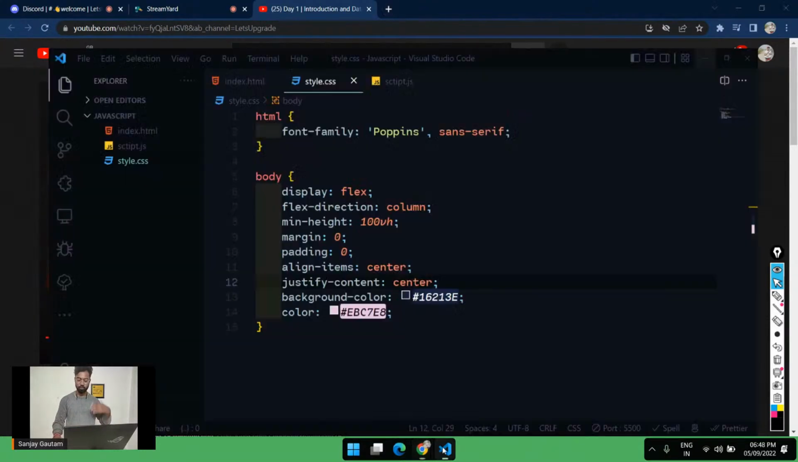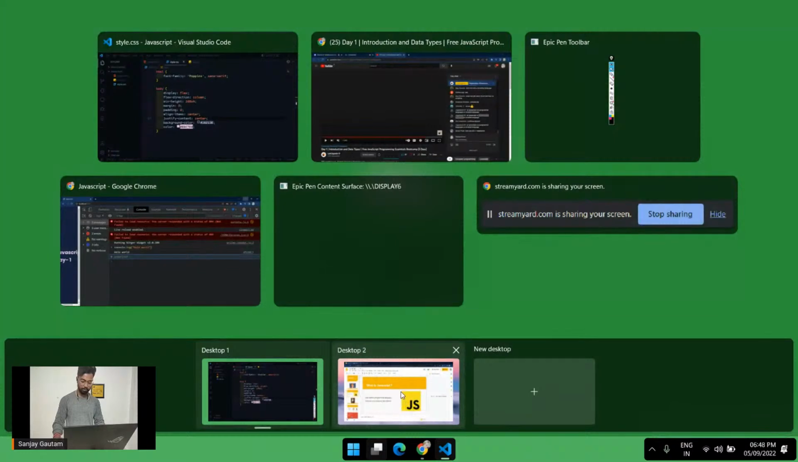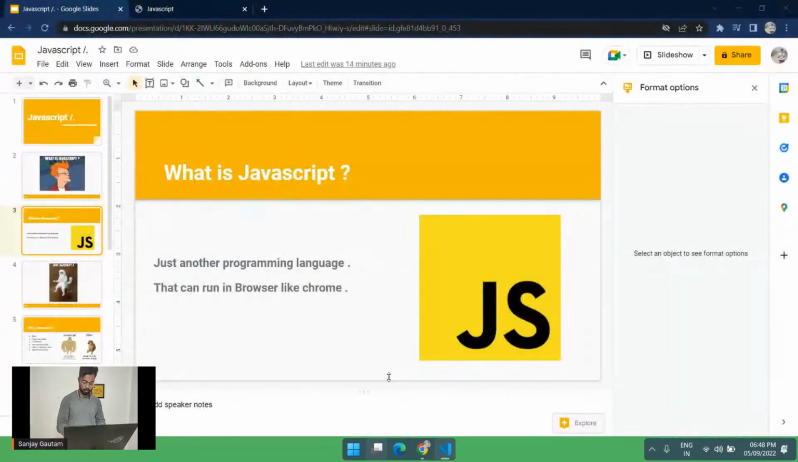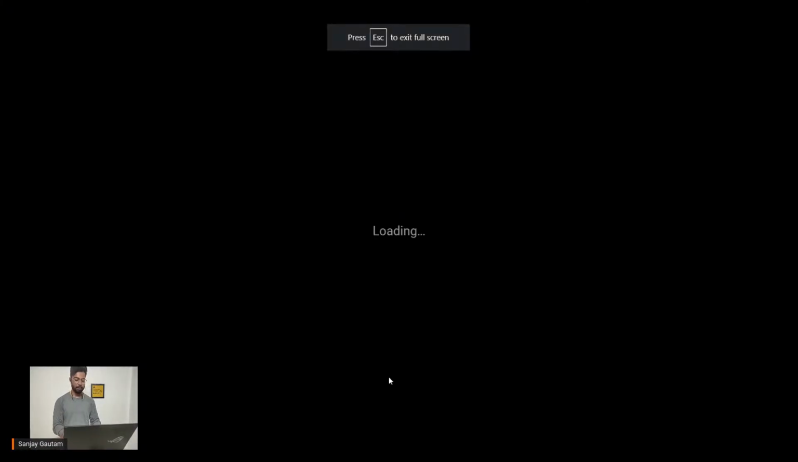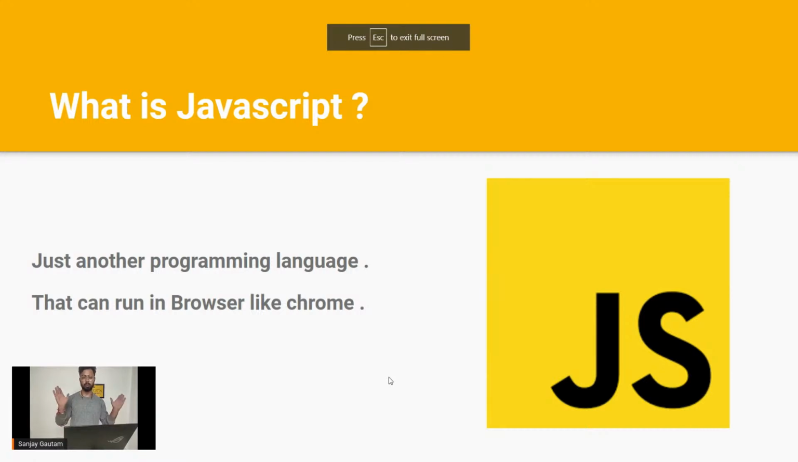So let's move to the second part. Let me just switch over to a slide. So now we know what JavaScript is. It's a programming language that can run on a browser like Chrome.